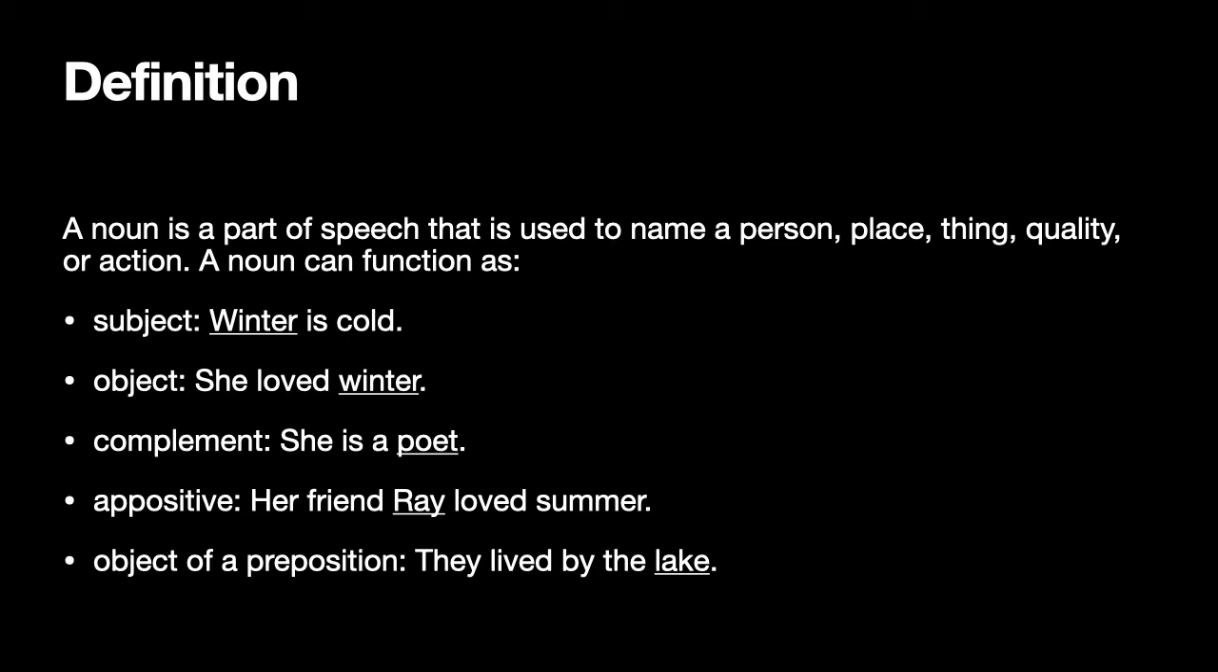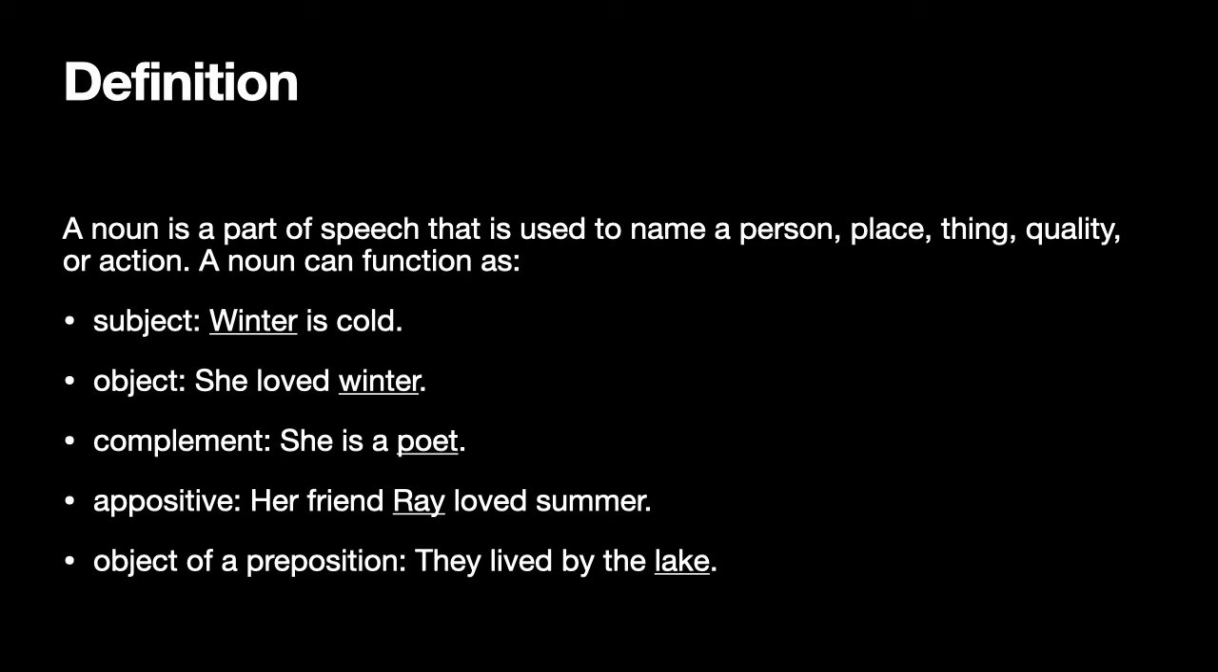In the sentence, winter is cold, winter is a noun that functions as the subject of the sentence. Winter is cold. In the second sentence, she loved winter. Here we can see that winter, the noun, functions as the object of the action verb loved. She loved winter. What did she love? She loved winter. So winter is the object. So the same noun, winter, can be used as the subject of a sentence or the object of the sentence.